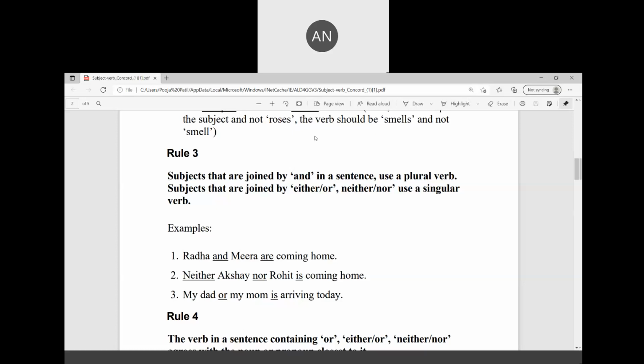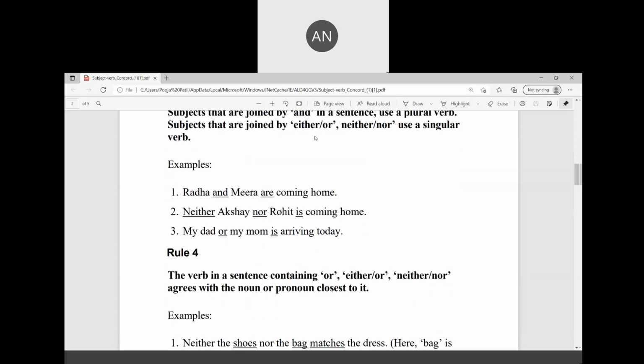We are not saying Radha and Meena is coming because the subjects are joined by and. Neither Akshay nor Rohit is coming today. So when it is either or, neither nor, we use a singular verb. My dad or my mom is arriving today.